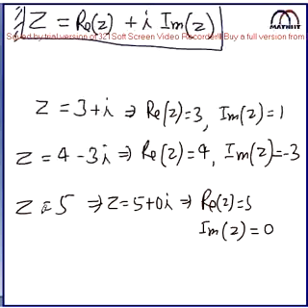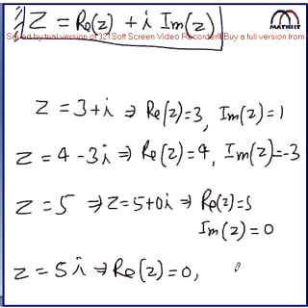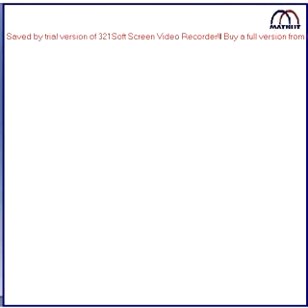So z is representing a pure real number. And z equal to 5i is actually a pure imaginary number, but we can still say it is a complex number. We write z equal to 0 plus 5i. Here the real part of z is 0, and the imaginary part of z is 5. Is it clear? So real part, imaginary part, I hope there is no problem at all. You can understand very clearly.